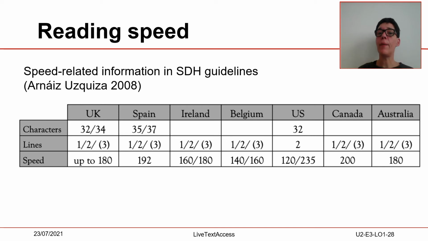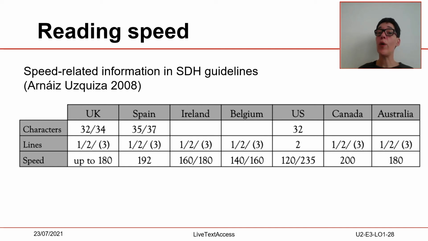The following table, based on a study carried out by Arnáiz-Uzquiza, presents the speed-related information in different countries based on number of characters, lines, and speed in words per minute, as included in the SDH guidelines of different countries.